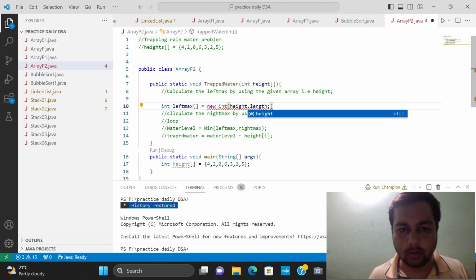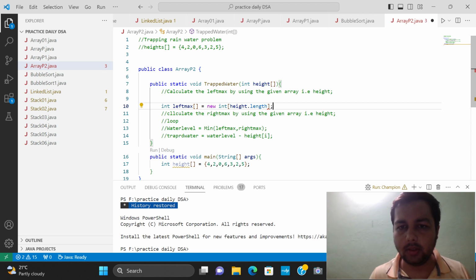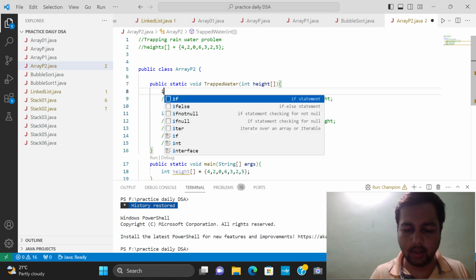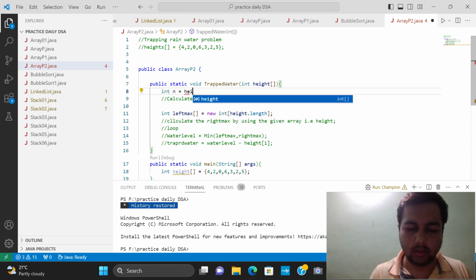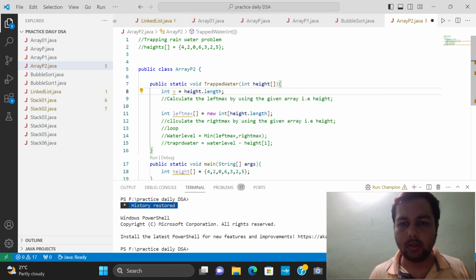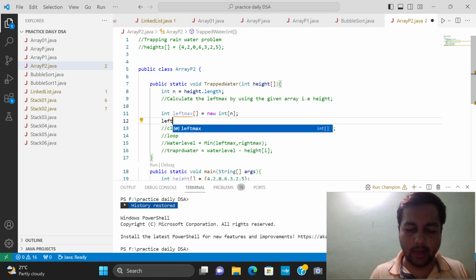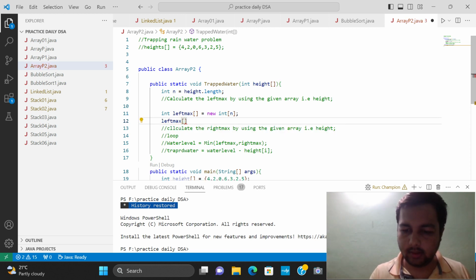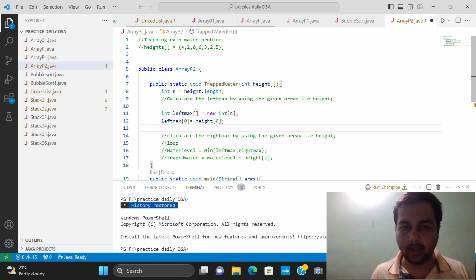This is too lengthy, so we can write n is equal to height dot length. So you can write here n. Left max at 0 index is equal to height at 0 index, both are the same at that point.